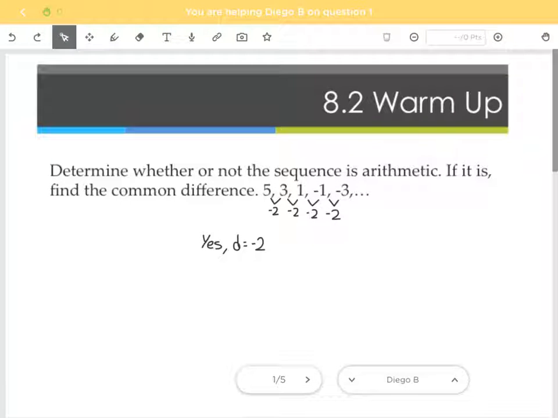All right, so the first question in that 8-2 warm-up was determine whether or not the sequence is arithmetic. If it is, find the common difference. This one, most of you got right. I think all of you, actually. The common difference, it was decreasing by 2. So, yes, it's arithmetic, and the decrease, or the D, which is the common difference, is -2. Everybody's done that one.